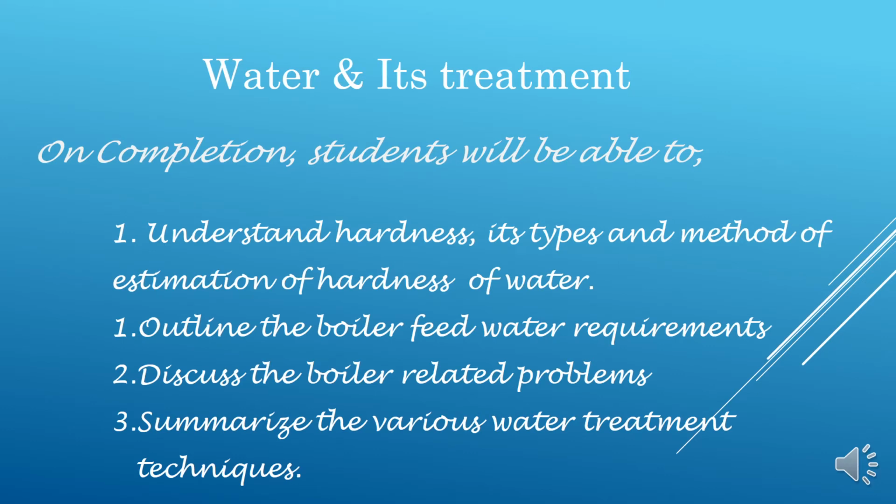Before entering into our topic, we should know what the students are going to learn after completion of this topic. The students will be able to understand the meaning of hardness of water, its types, and the method of estimation of hardness of water. They will also be able to outline the various boiler feed water requirements, discuss the boiler related problems, and finally summarize the various water treatment techniques.